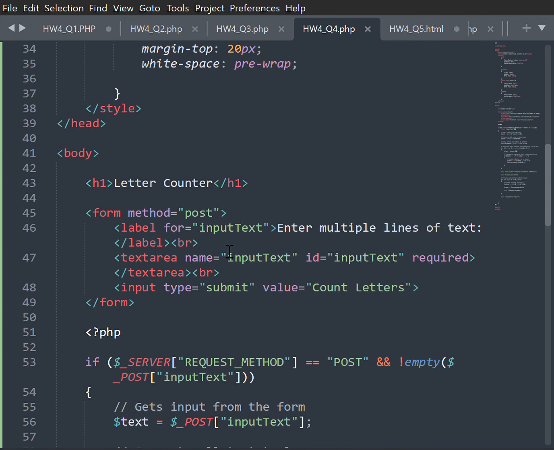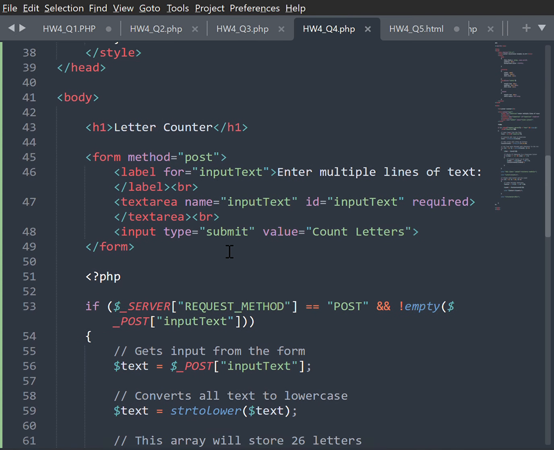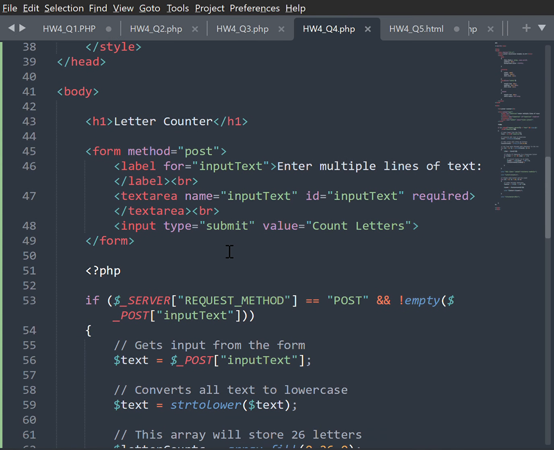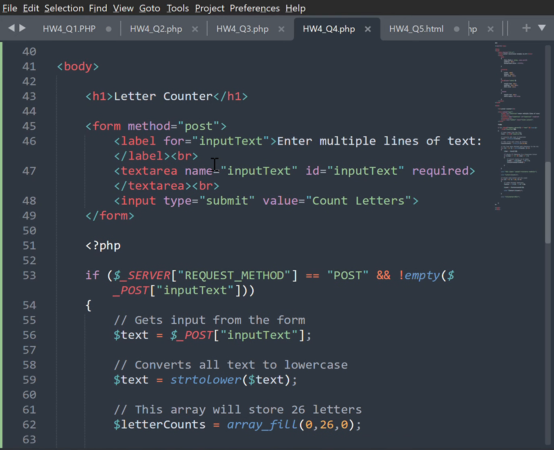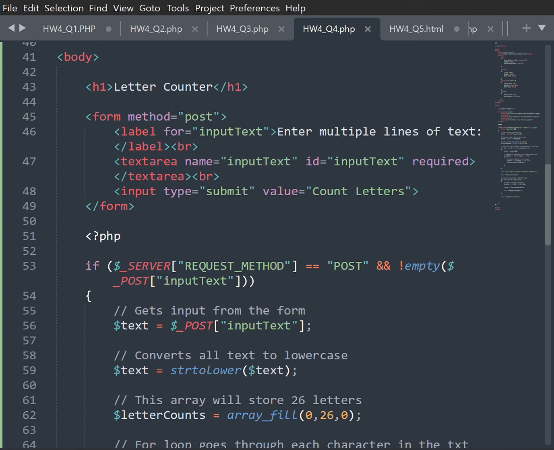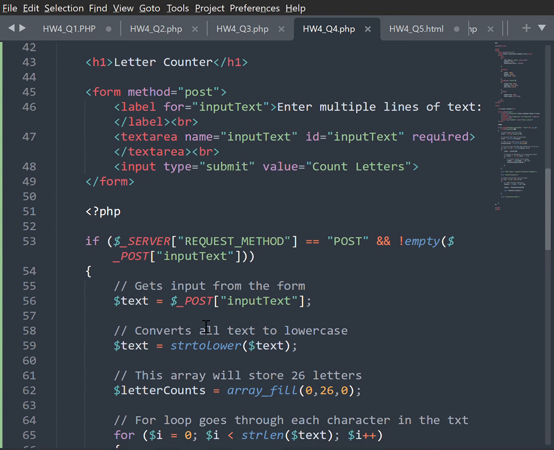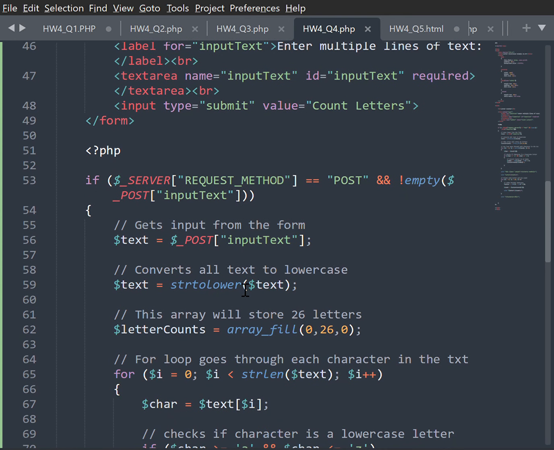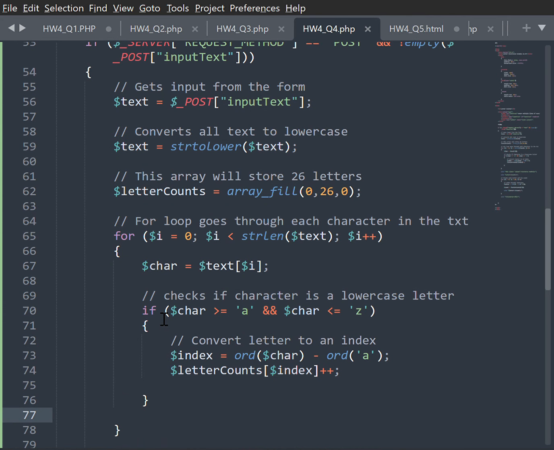Let's see. For my letter counter, here it tells the user to enter multiple lines of text. This over here gets the input from the form, converts all the text to lowercase, and then this array will store 26 letters.